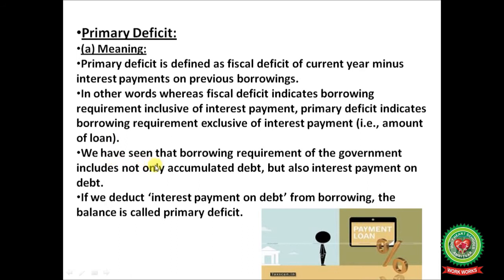We have seen that the borrowing requirement of the government includes not only accumulated debt but also interest payment on the debt. So if we deduct interest payment on debt from borrowing, the balance is called primary deficit.